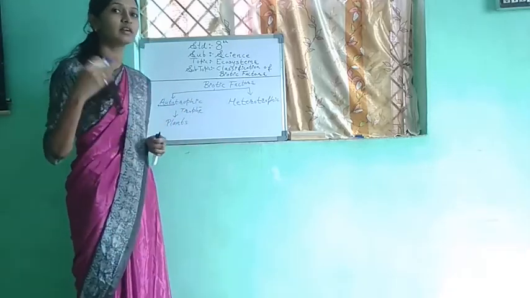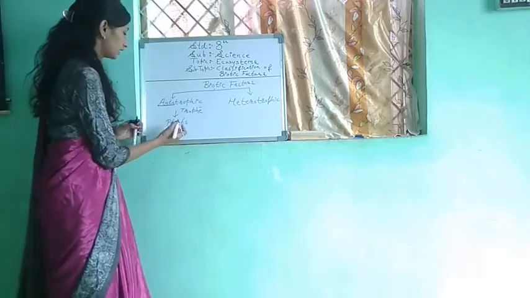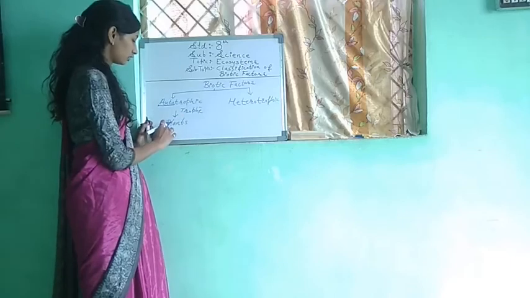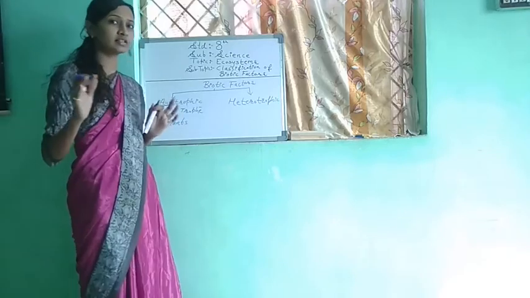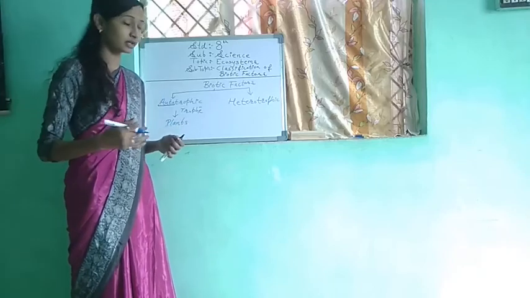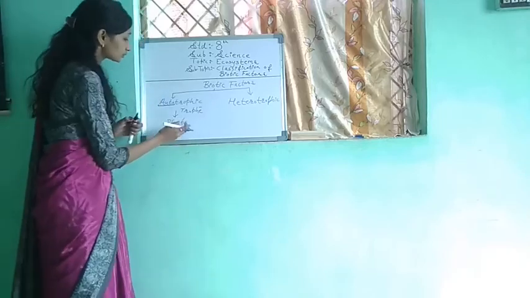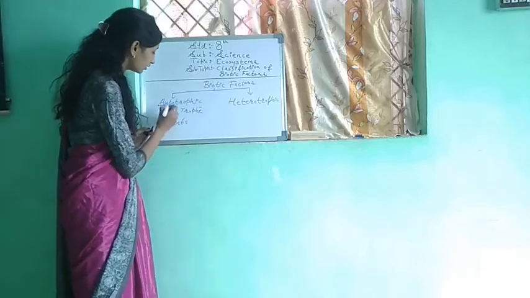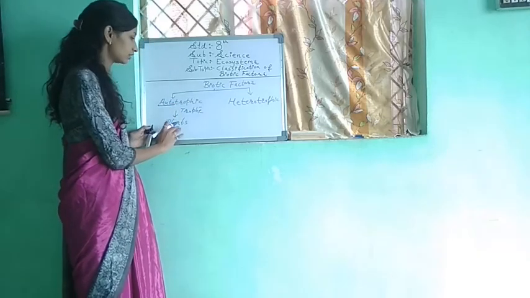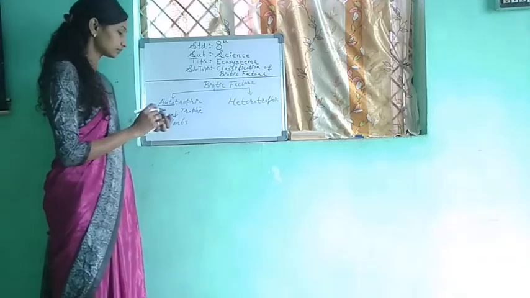Chlorophyll pigment produces food material. That's why plants are called as autotrophs. Okay, means plants are not dependent on others for their food material. They prepare their own food material for themselves. So the examples of autotrophs are plants. Okay, clear to this?